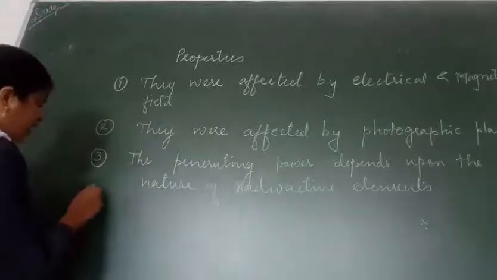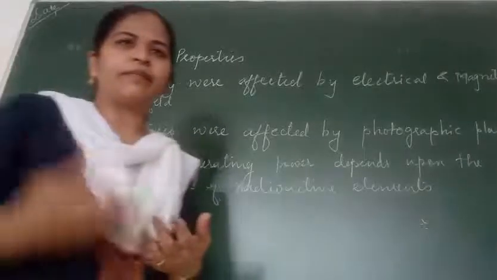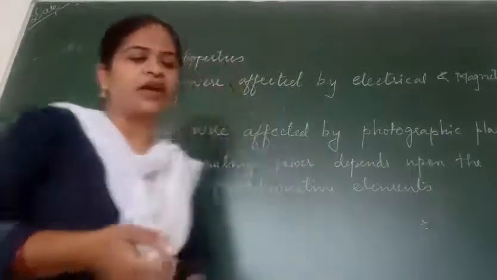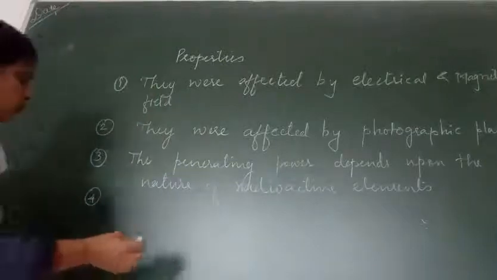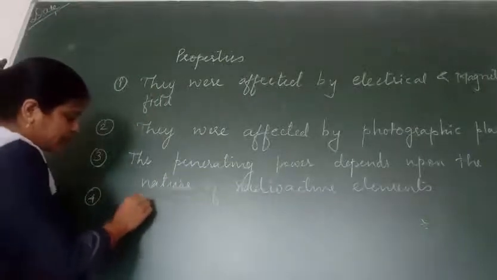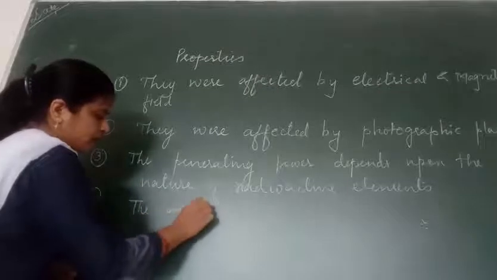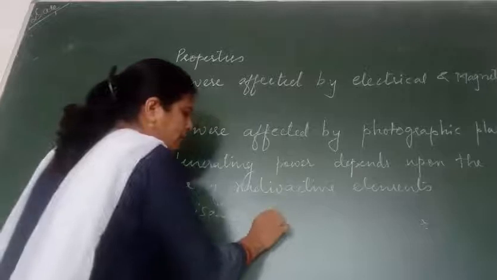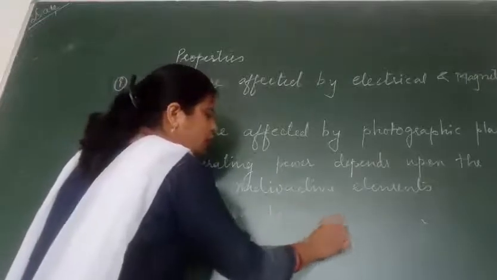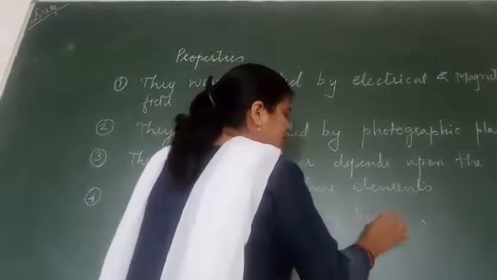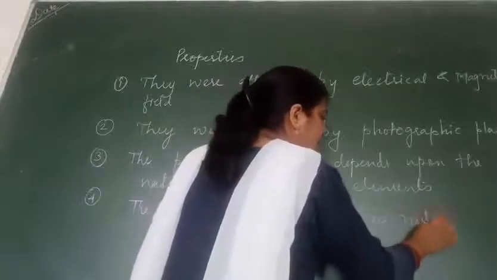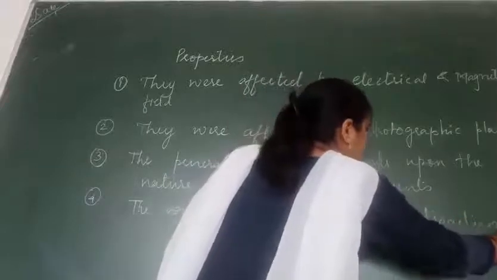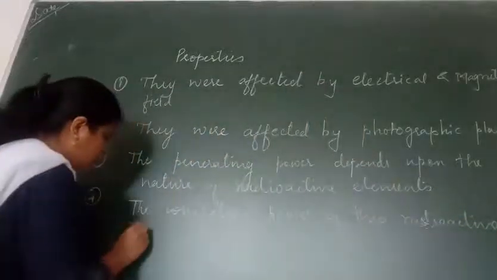Fourth point, the ionization power. When they pass through air or any gas, they ionize the particles. So the ionization power of this radioactive substance was high.